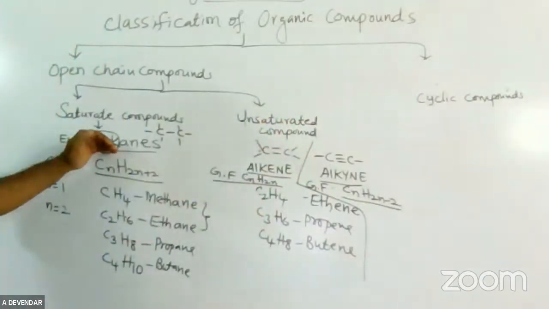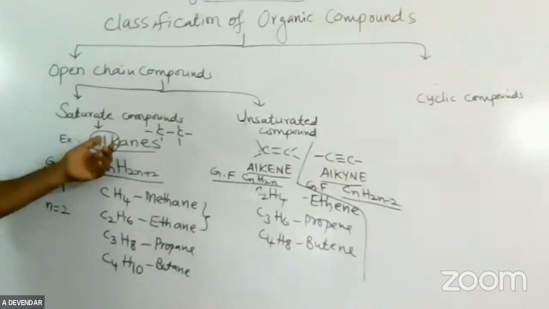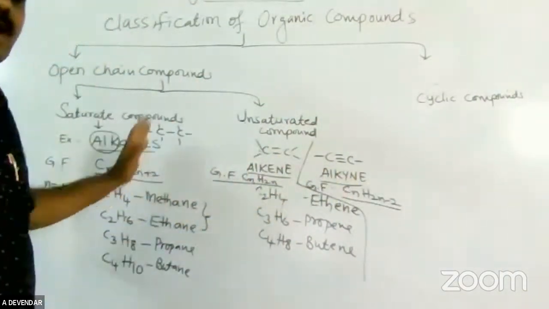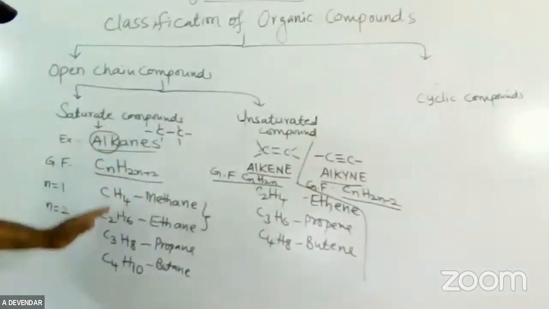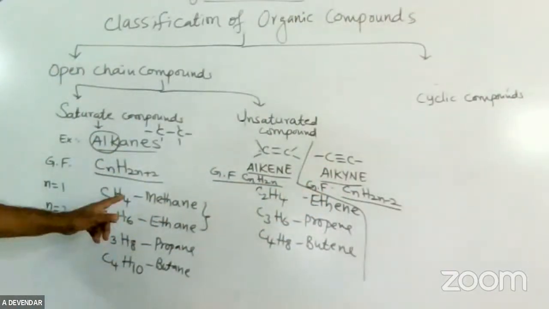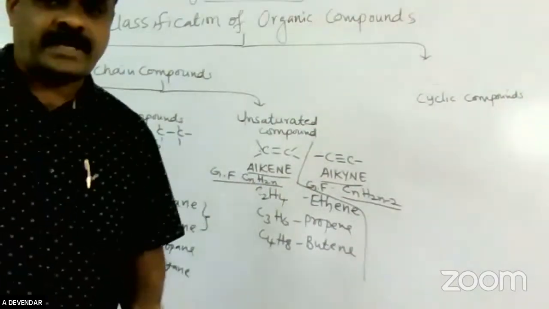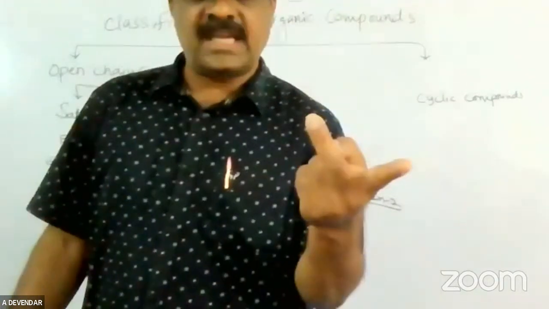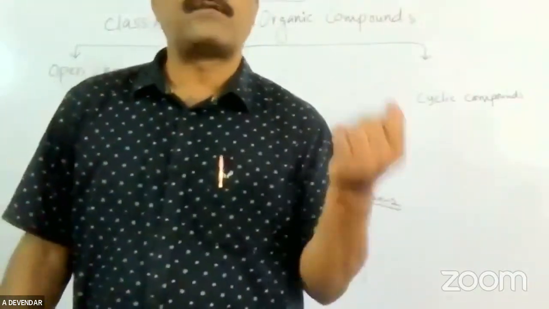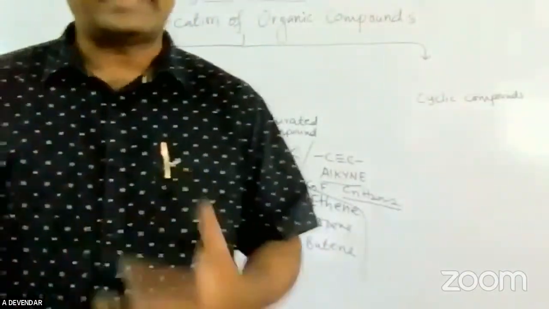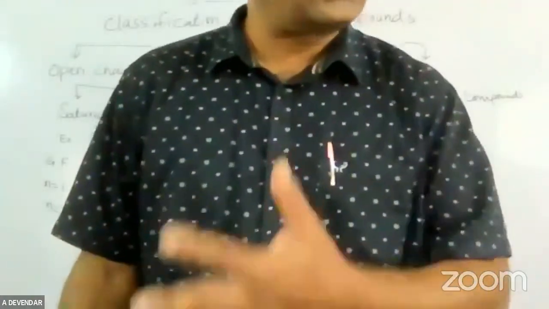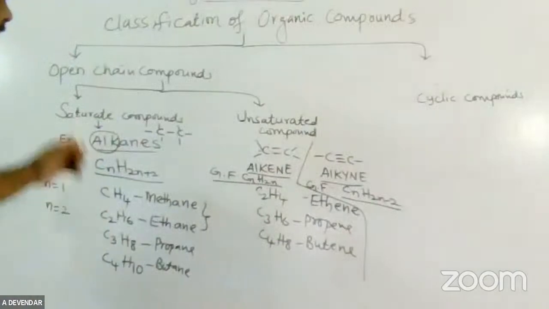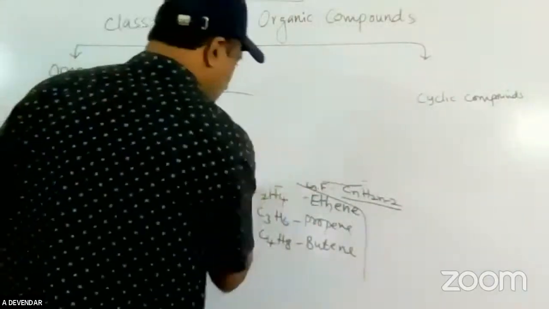Saturated compounds are mainly alkanes. Unsaturated compounds come under alkenes and alkynes. Remember the formulas. I have written only a few compounds. If an organic compound has only one carbon atom, it is called meth; 2 is eth, 3 is prop, 4 is but, then pent, hex, hept, oct, non, dec. You have to remember up to dec. So this is about open chain compounds.